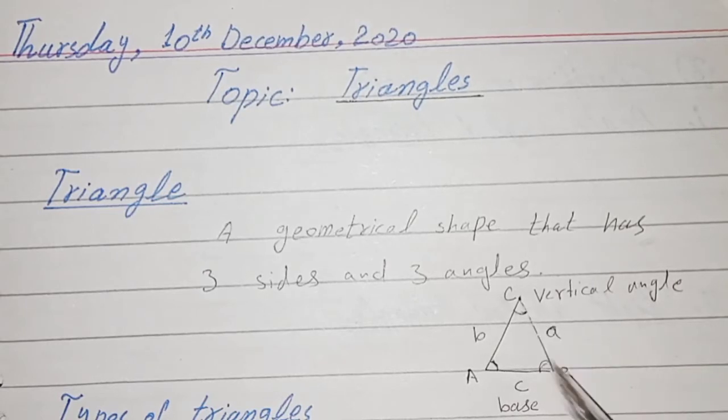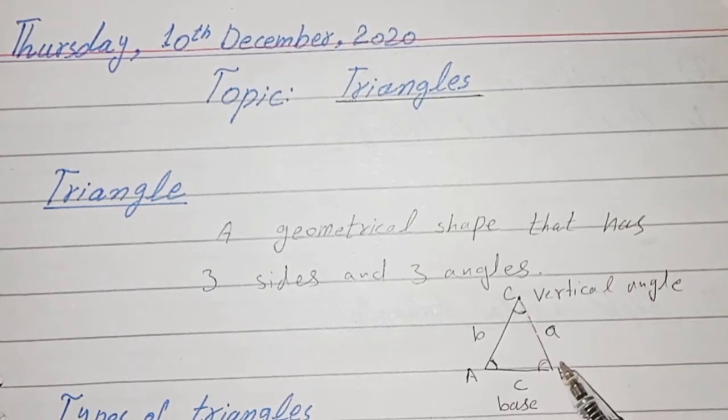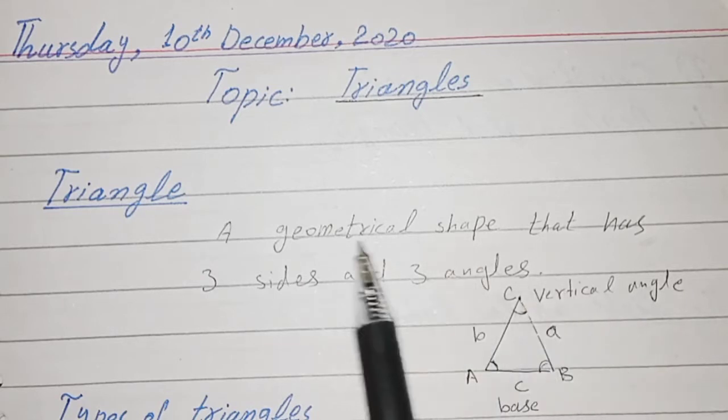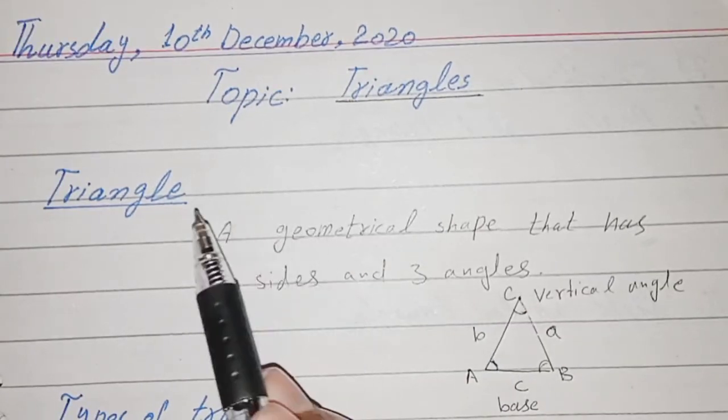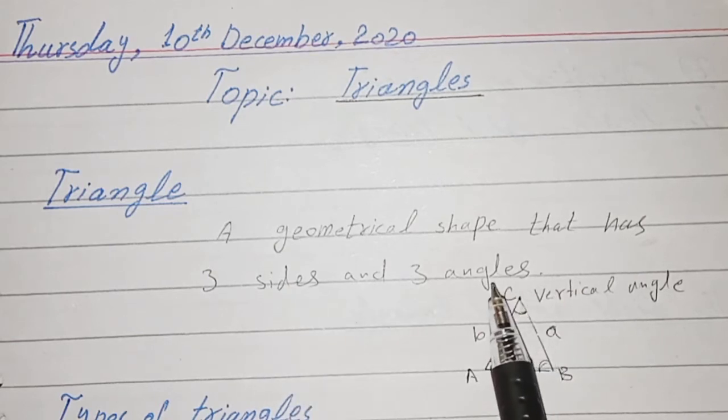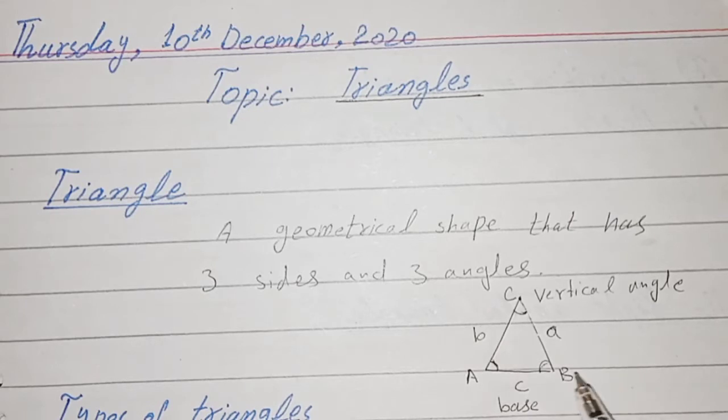If we take BC as base, then its opposite angle is A, and that is called the vertical angle. In short, a triangle has 6 components: 3 sides and 3 angles. These components are also called elements. In a triangle, any side can be called base and the opposite angle of the base is called the vertical angle.